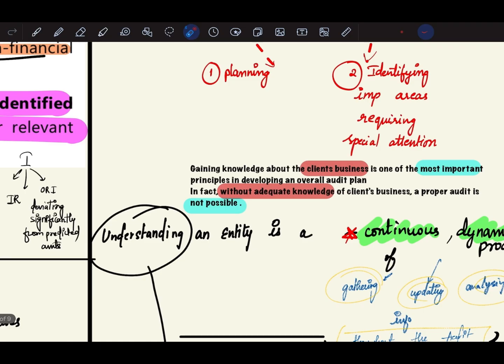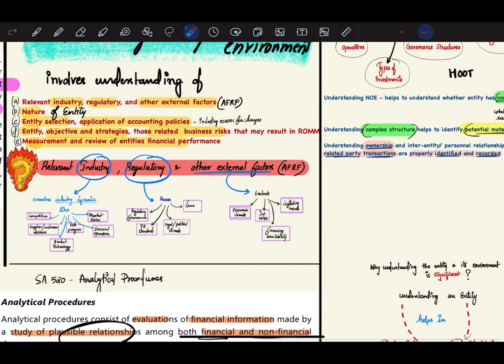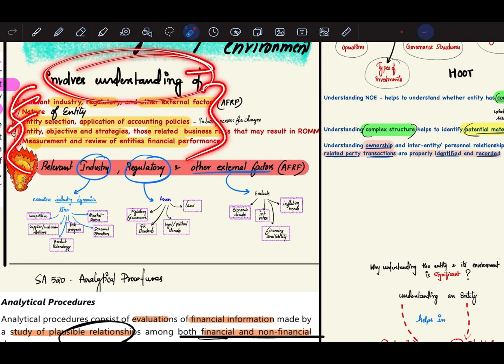Gaining knowledge about the client's business is one of the most important principles in developing an audit plan. In fact, without adequate knowledge of the client's business, a proper audit is not possible. That's the reason it is very, very important to understand the entity and its environment correctly. These are the 5 main important factors. It involves understanding of these 5 areas.